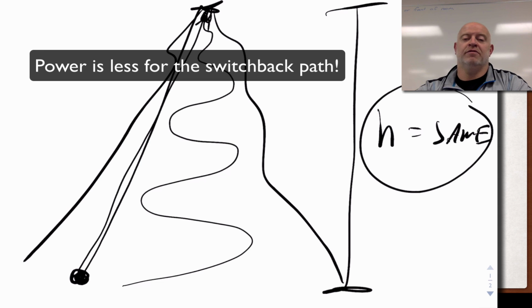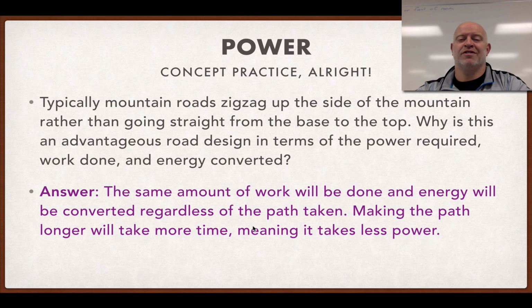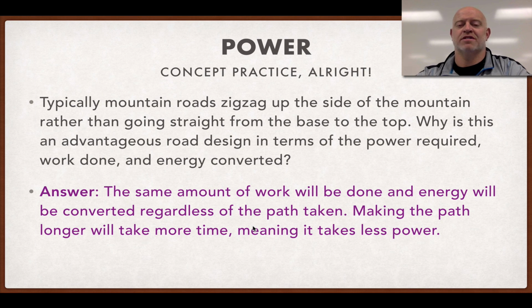So the idea behind these roads is that we get a larger amount of time primarily, which means you need less power. So a less powerful car can accomplish the same thing that a more powerful vehicle would be able to do on these kinds of roads. Plus, with the angles, there's friction there for icy roads, but we won't get into that. All right, guys, so that's our first one.